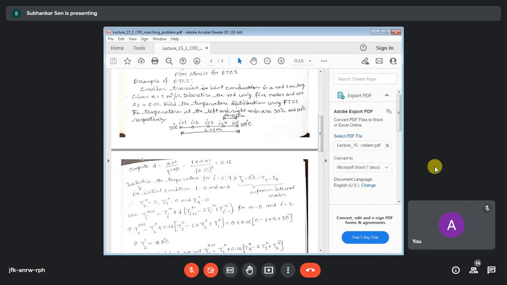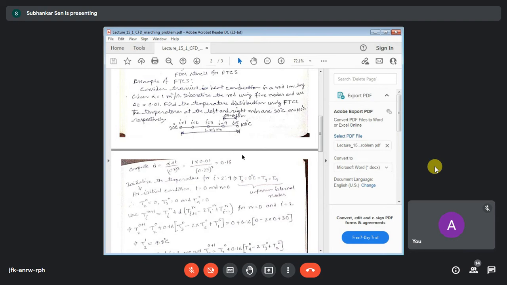For diffusion problems, this is one parameter whose magnitude is important for checking. So this d is 0.16. Now we shall show at the end of this discussion that d less than or equal to 0.5 gives us the correct result for such one-dimensional problems. So this is your first check, that this d is less than 0.5.